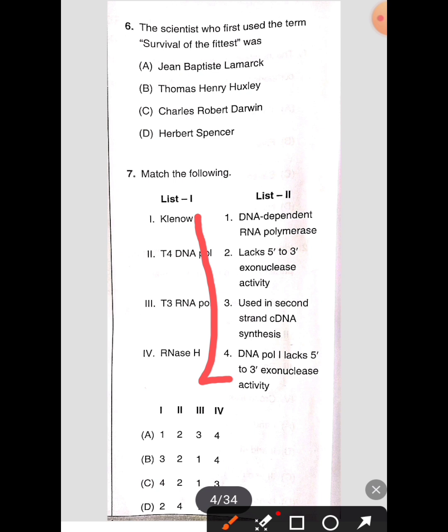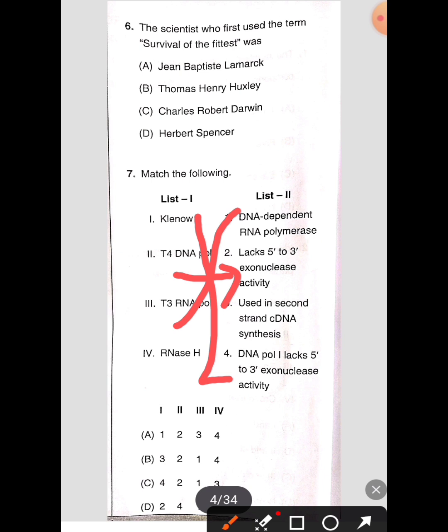So next one, T4 DNA polymerase, that is related to that lacks 5' to 3' exonuclease activity. Next one, T3 RNA polymerase is related to DNA dependent RNA polymerase.